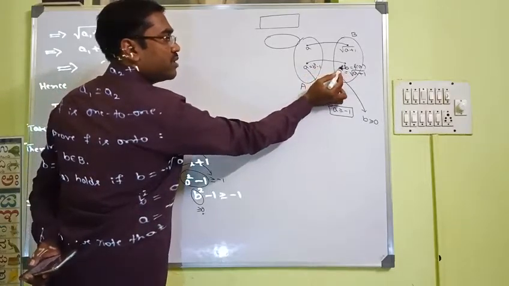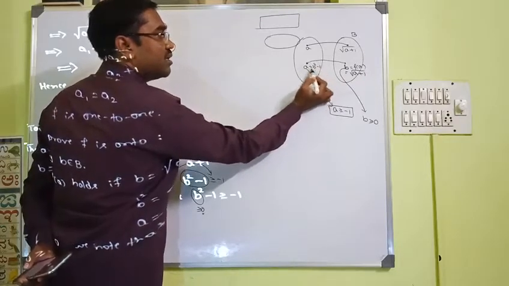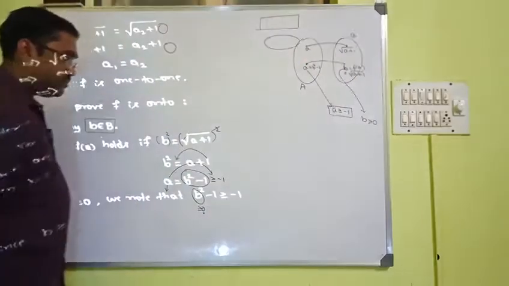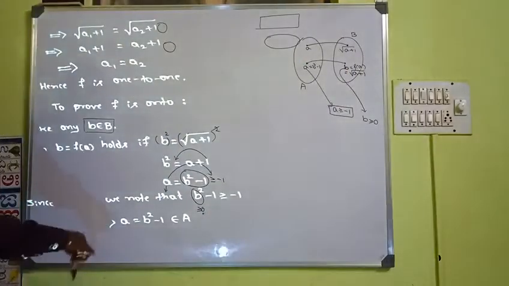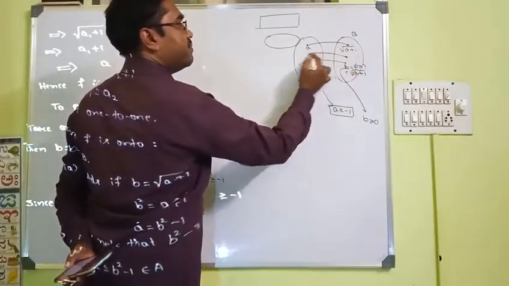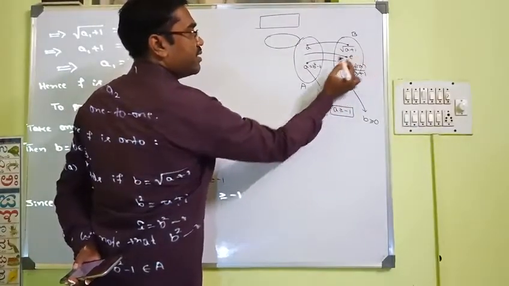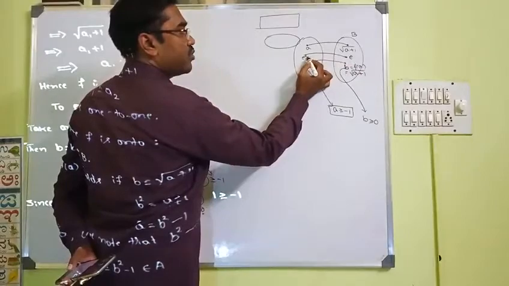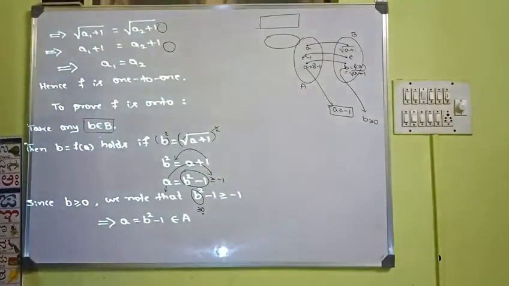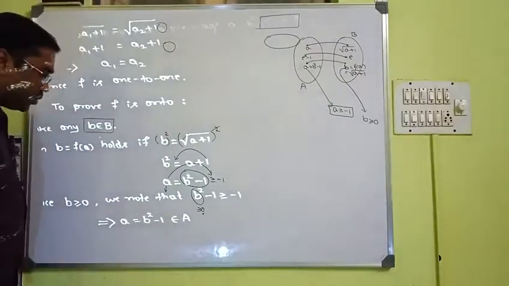So for every b, the element of the form b square minus 1 exists in the set A, which is the pre-image of B. So what we have proved is that every element of B is mapped with some element. If this is some element e, then here the element will be e square minus 1. So every element has a pre-image. This implies that a is equal to b square minus 1 belongs to A.